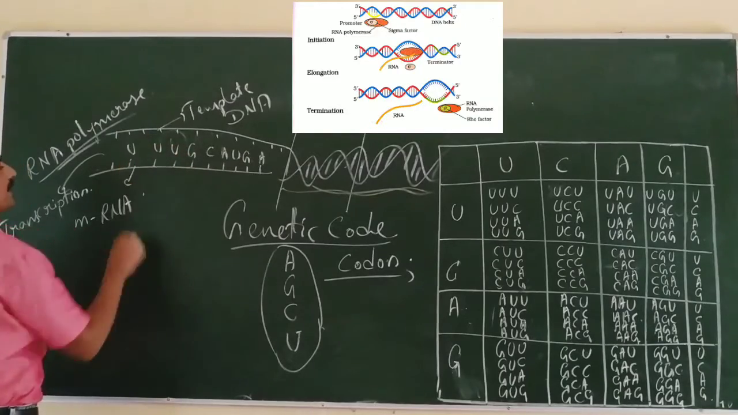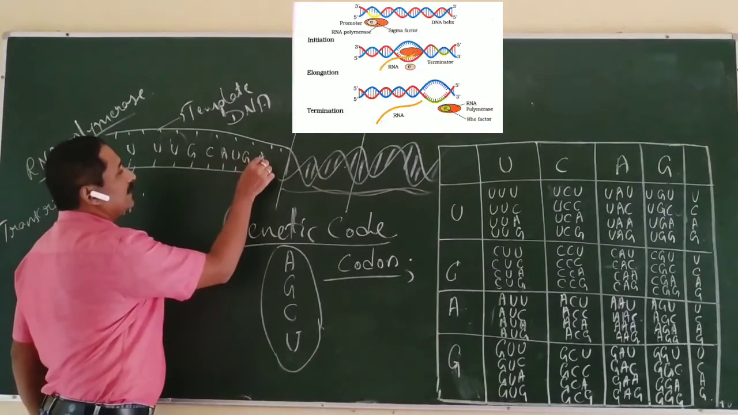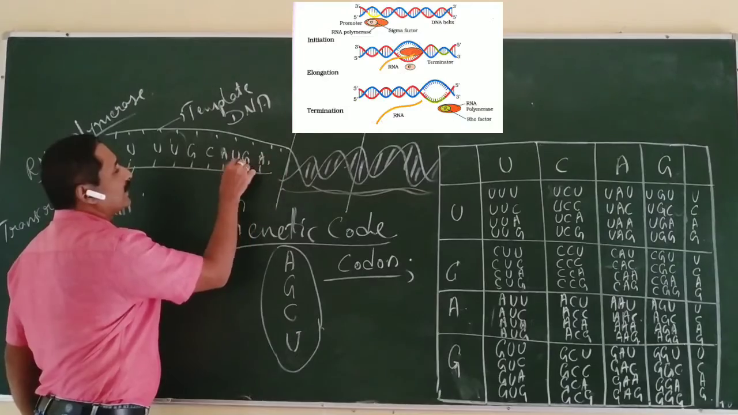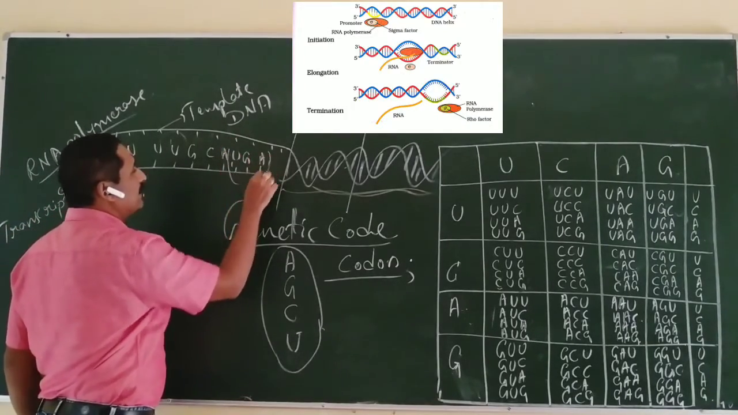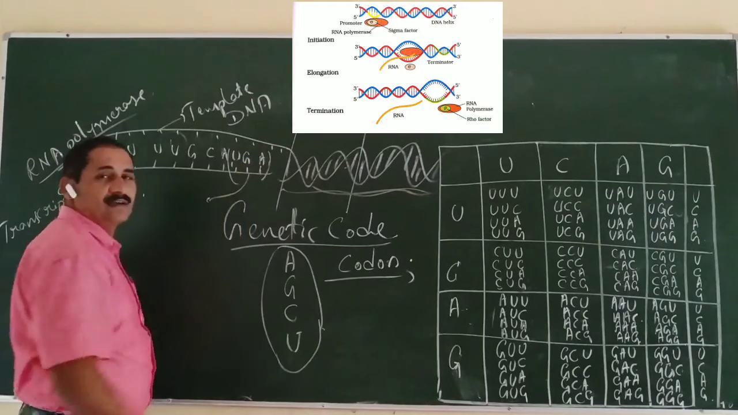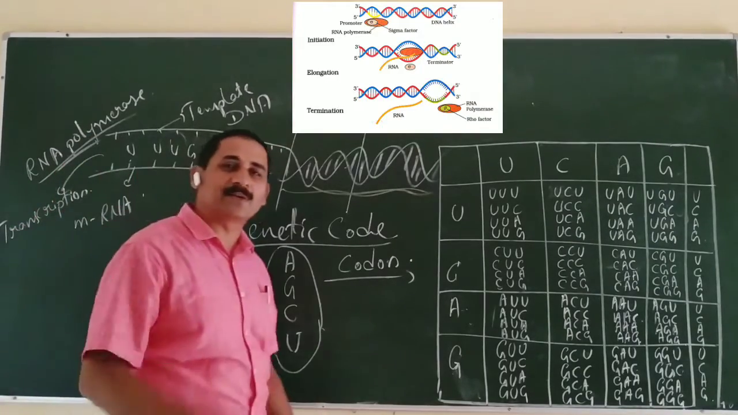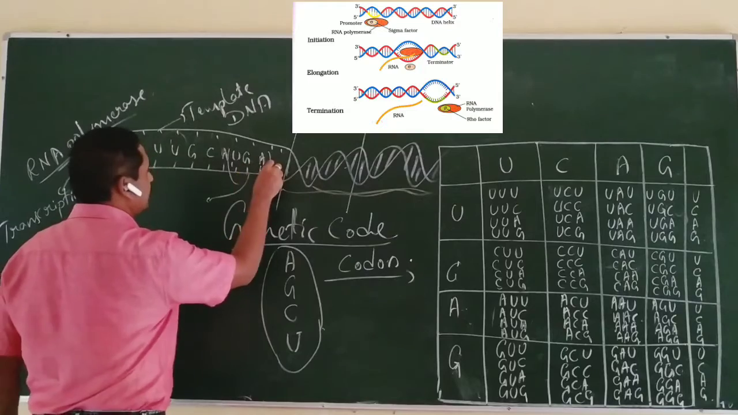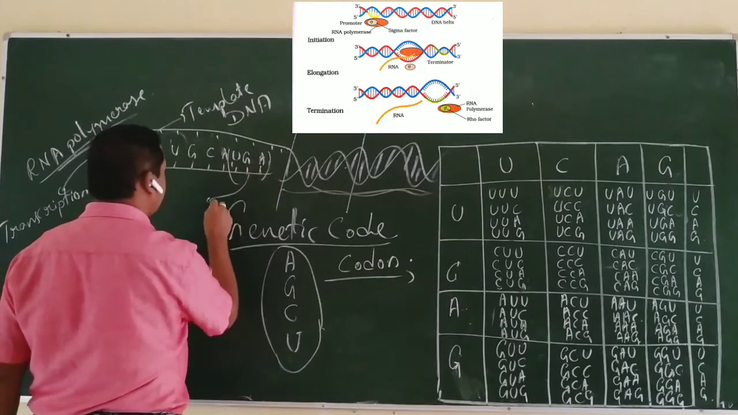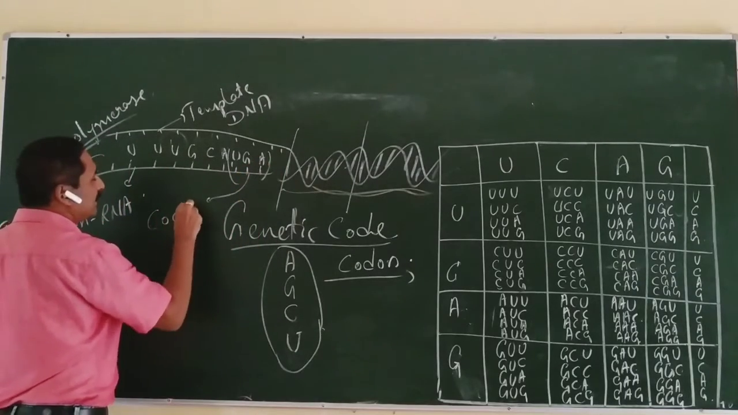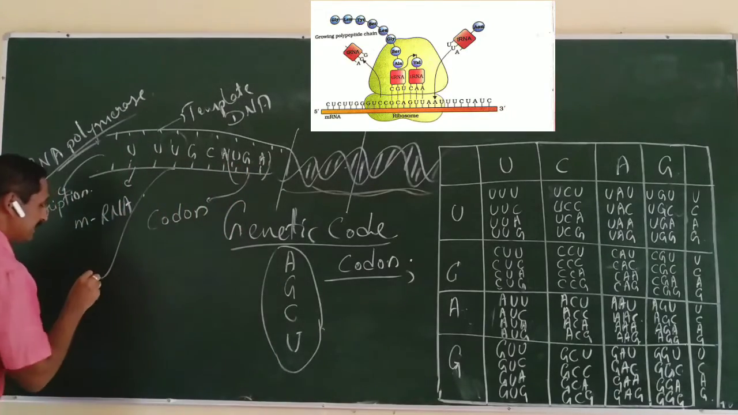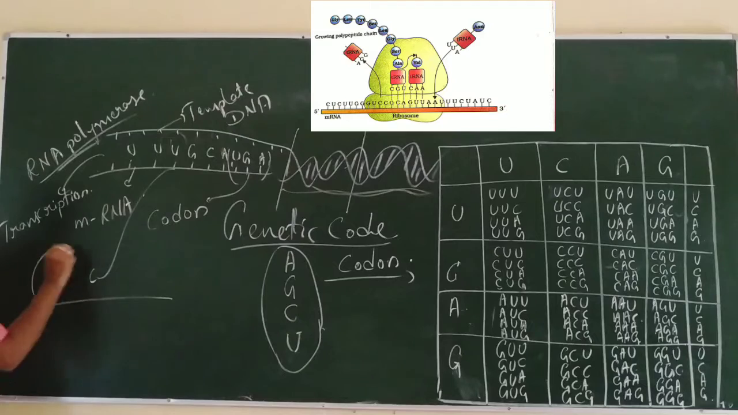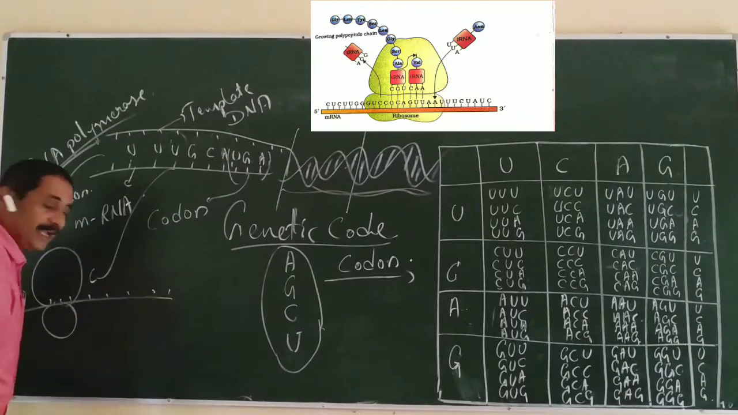So you can see different codons. The codon codes for an amino acid. Codon is a triplet, we call it a triplet codon, a unit of message. Codon is a unit of message present over mRNA during protein synthesis. During protein synthesis, it codes for an amino acid.